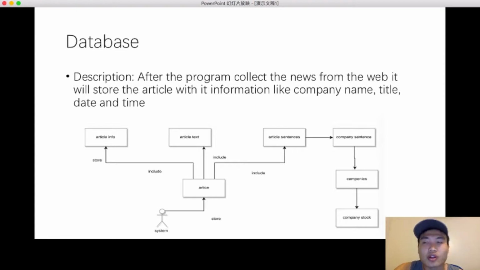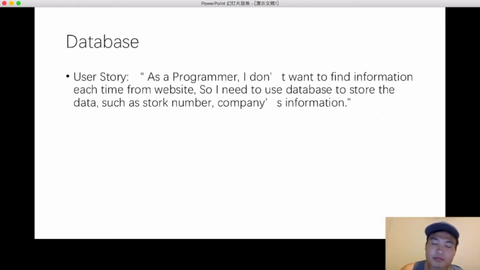It's used to organize the information we have fetched from the website. So I give a user story of it. As a programmer, I don't want to find the information from the website each time. So I need a database to hold the data, such as the stock number and company information. In our system, the database is the place that holds all the information we have fetched from the website and organizes it. So that's what the database requirements do.